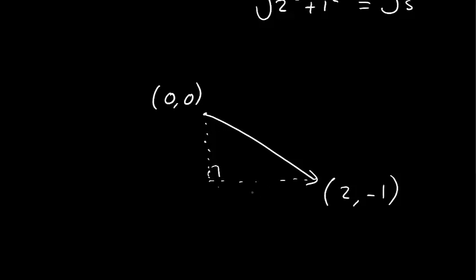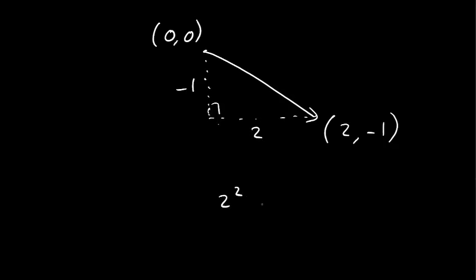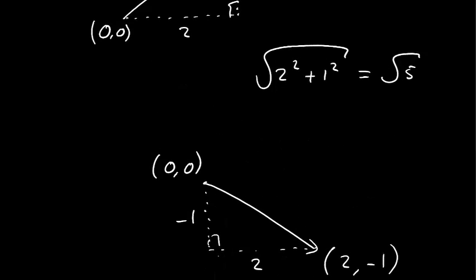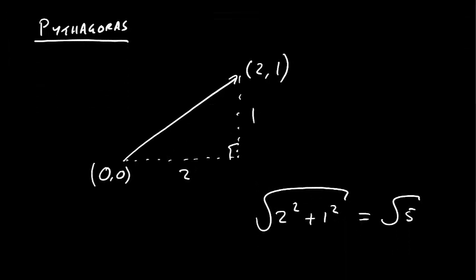So we go 2 across, so the x is still 2, but now the y part is negative 1. So what's the length of this vector? Well, it's going to be 2 squared plus negative 1 squared. Then we take the square root of that. So 2 squared is 4, negative 1 squared is just 1. So it's 4 plus 1, so it's the square root of 5. So good, they do correspond. It's the same vector.